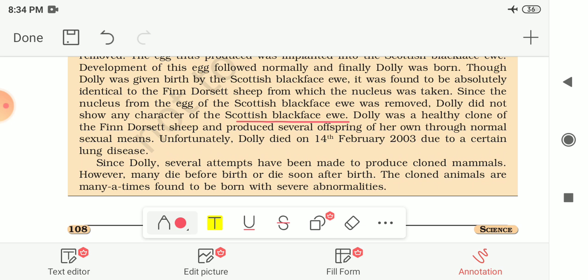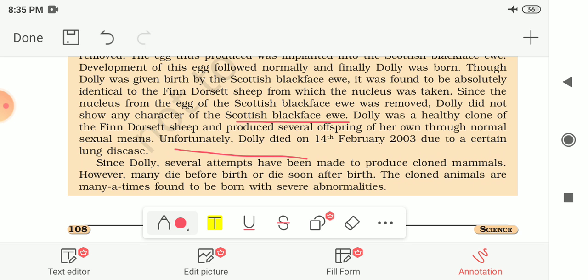And Dolly was a healthy clone of the Finn Dorset sheep and produced several offspring of her own through normal sexual means. Dolly shows the characteristics of the Finn Dorset sheep whose nucleus they collected, and Dolly also produced several offspring of her own through normal sexual reproduction.